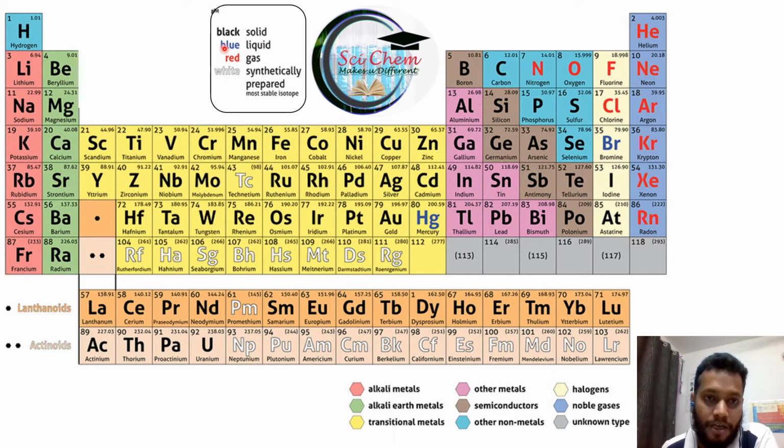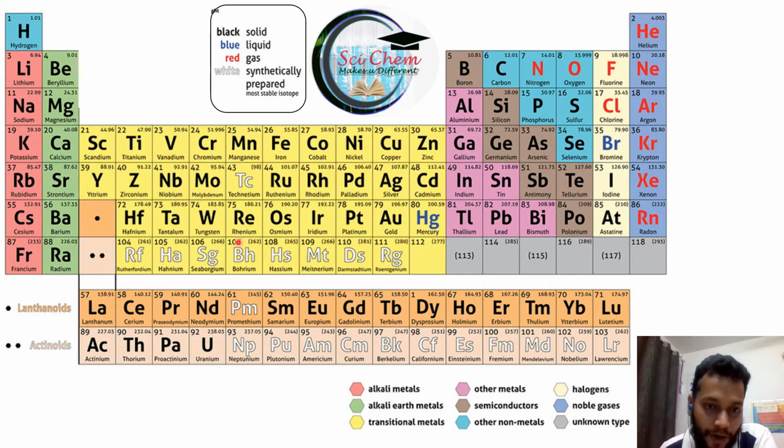And when the writing color is blue, that is liquid. Let's search where the blue color is. See here, Hg is written in blue, that means this is a liquid. Another element is also written in blue, so this is also a liquid. Similarly, what is written in red is gas. These elements are written in red color, which means they are gases. So which are written in black are solid, in blue are liquid, and in red are gas.